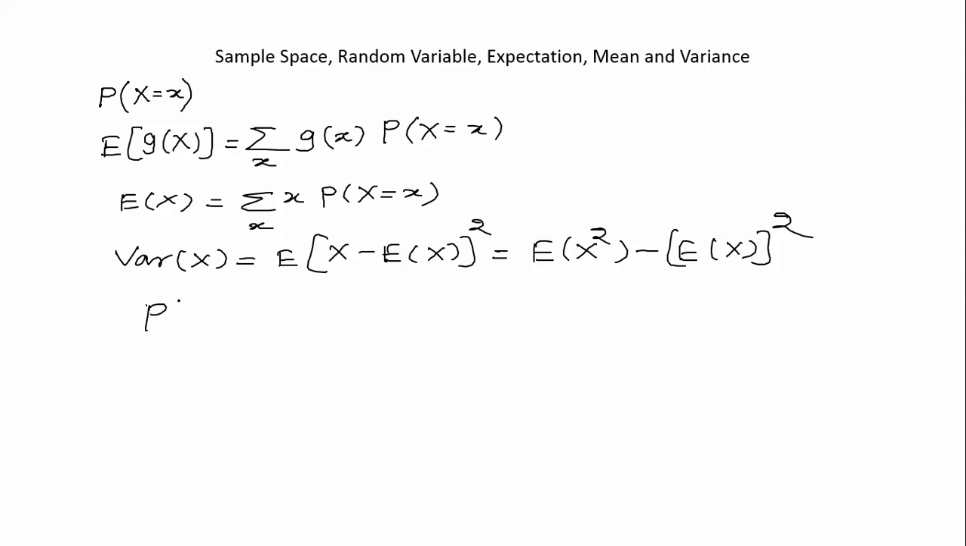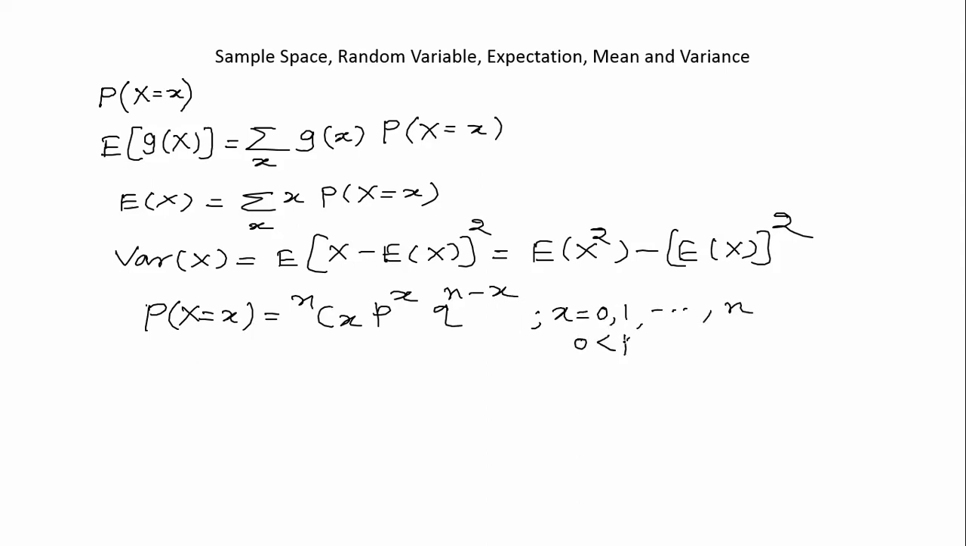In case of binomial, the formula is nCx p to the power x into q to the power n minus x, where x is equal to 0, 1, 2 until n. P is strictly between 0 and 1 because P is probability of success, that is probability of an outcome is always strictly between 0 and 1. Q is equal to 1 minus P. Notation x follows binomial with n and p. These are the two parameters.